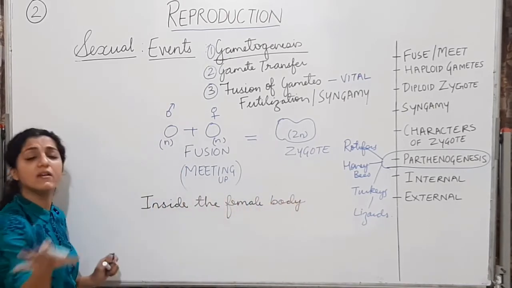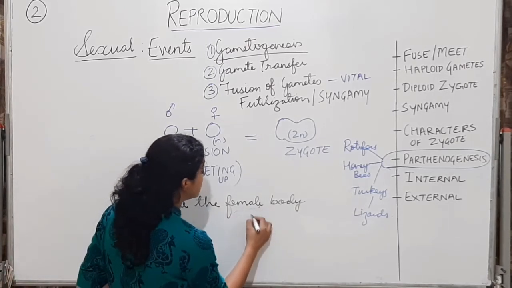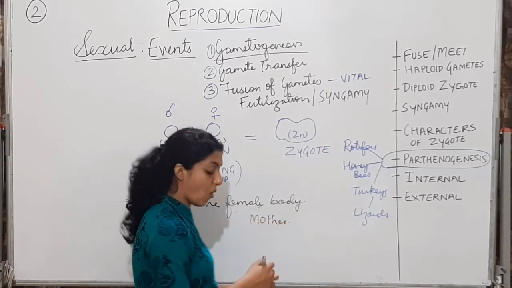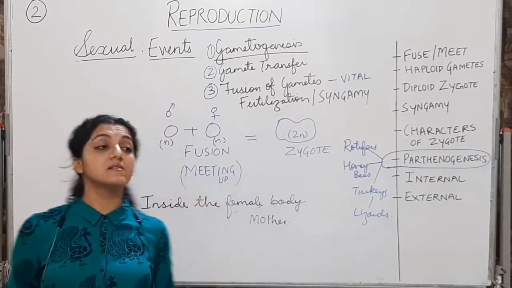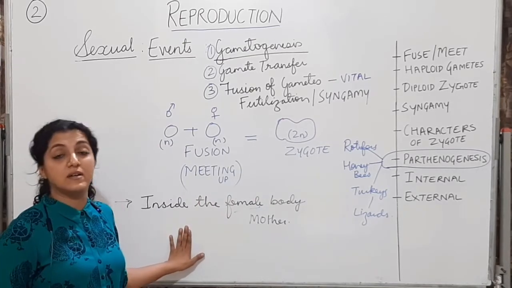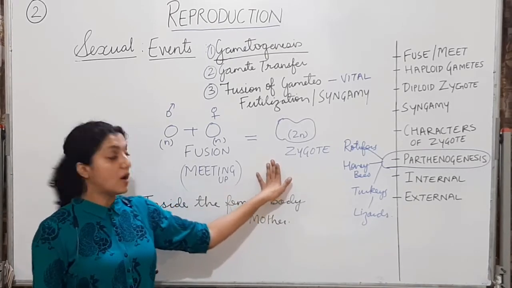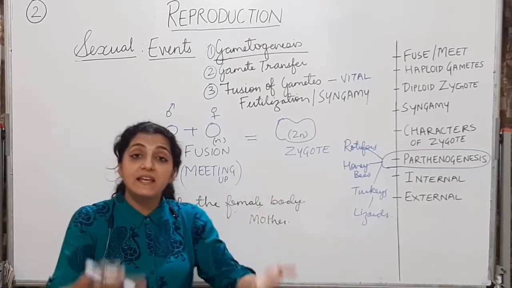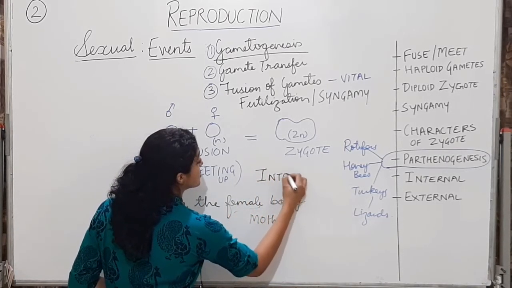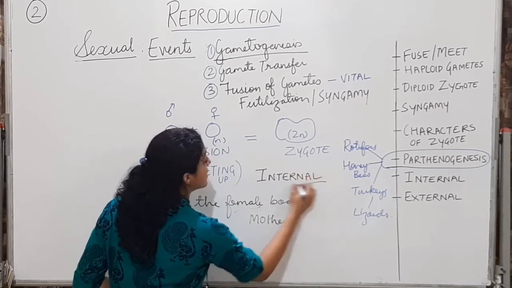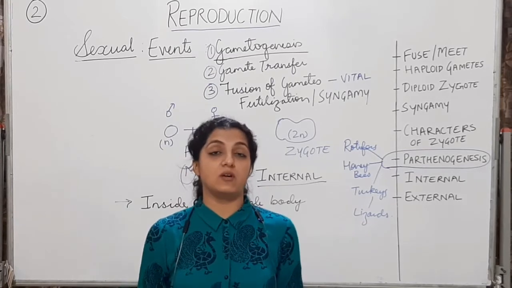And for the majority of organisms, it is the mother who is chosen for the process of fertilization and further development of the zygote. Because it is happening inside the female body, it is called internal fertilization.